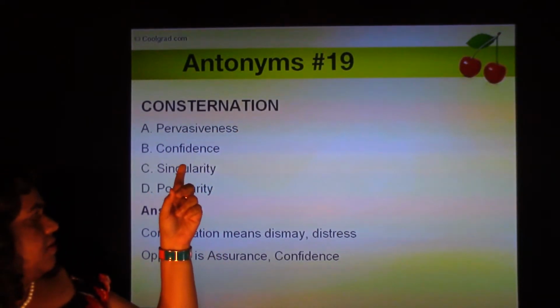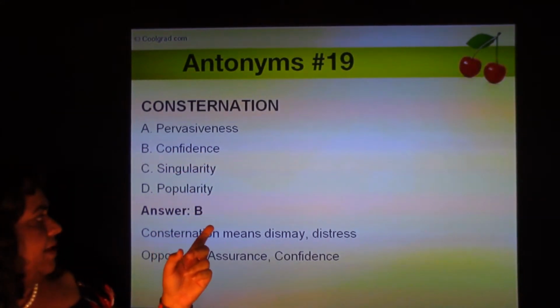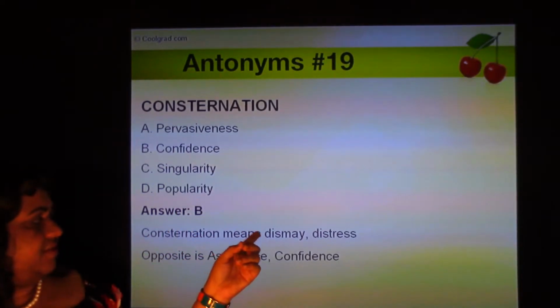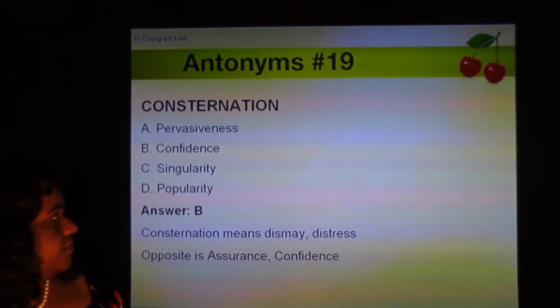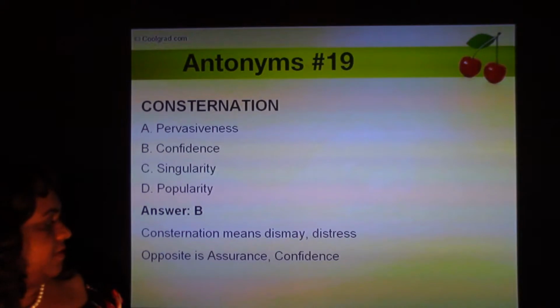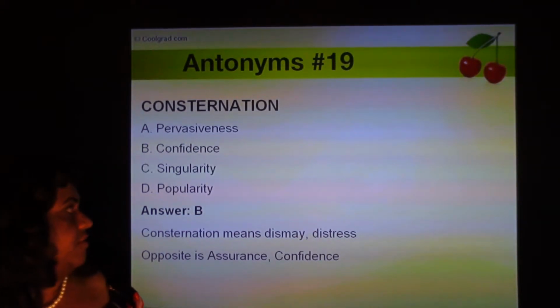Consternation. The four options are pervasiveness, confidence, singularity, and popularity. Consternation means dismay or distress or sorrow, like disappointment. The opposite of consternation is assurance or confidence.